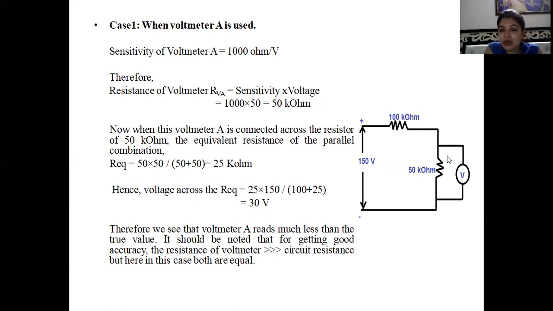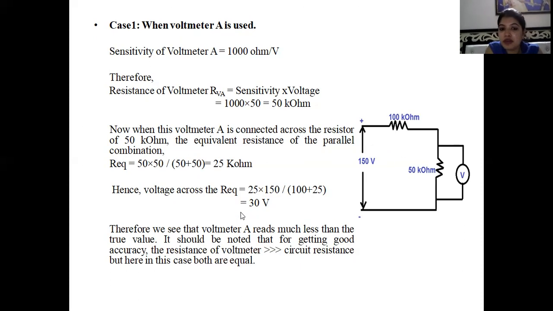Now we will find out the voltage drop across this resistor. That will be equal to 25 into 150 divided by 100 plus 25, that is 125, that would be equal to 30 volt. So now after introducing this voltmeter, and by equaling its internal resistance and this actual resistance, when we analyze the circuit, the output would be 30 volt.